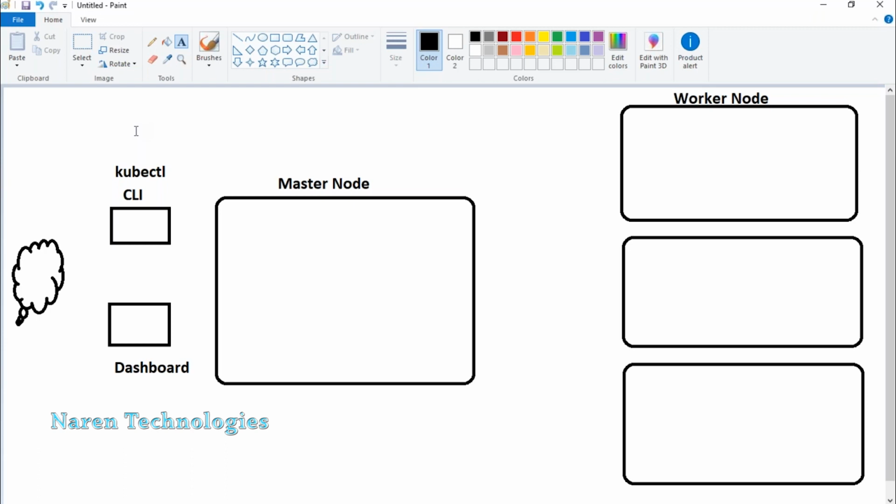As an administrator, using your laptop, you can communicate using either of the channels. We have two channels to connect: one is the command mode, which is called kubectl, which is Kubernetes control, and second, you have a dashboard.